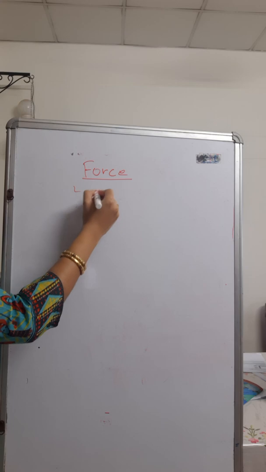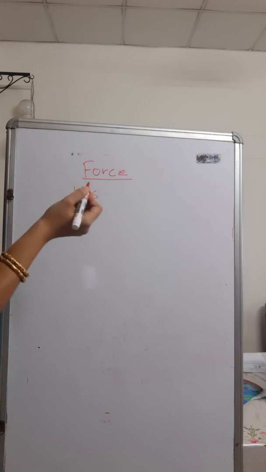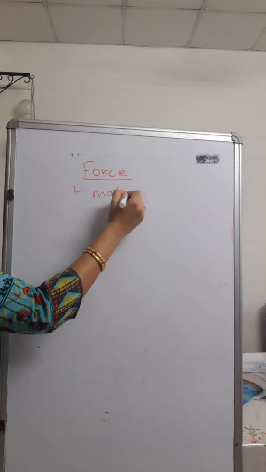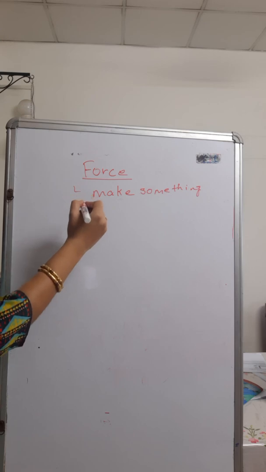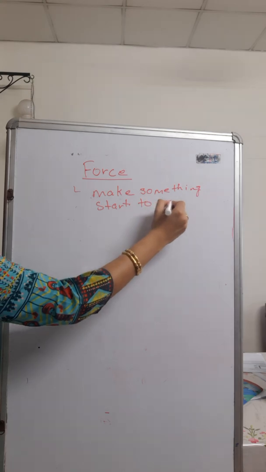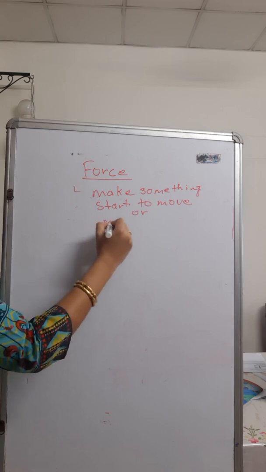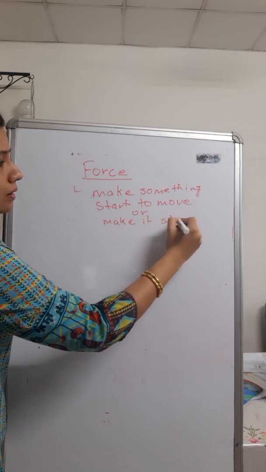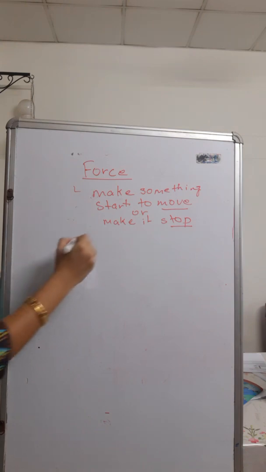State of motion means it could make something start to move, or make it stop. I will write here. It can make something start to move, and make it stop moving. It can move an object, it can stop an object, and what else can force do?